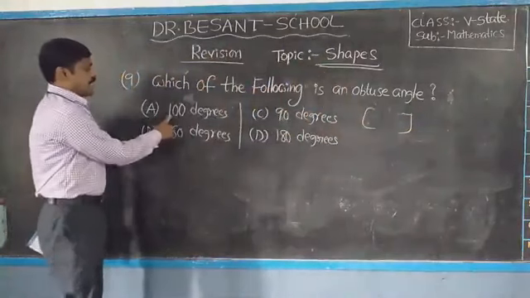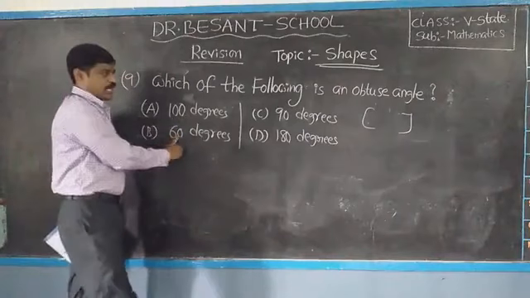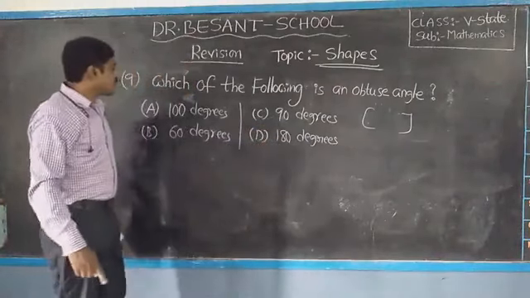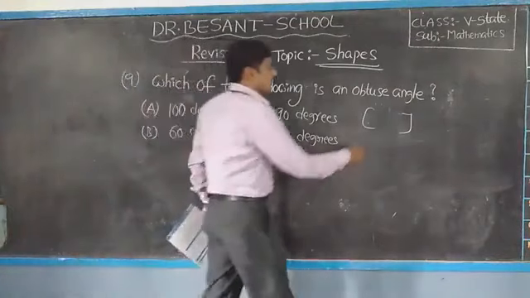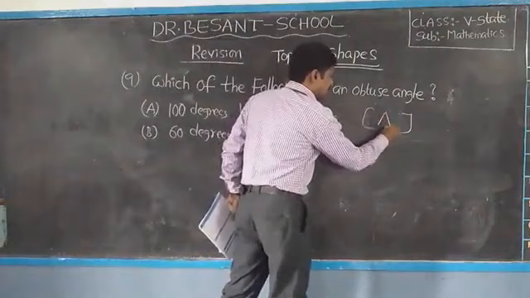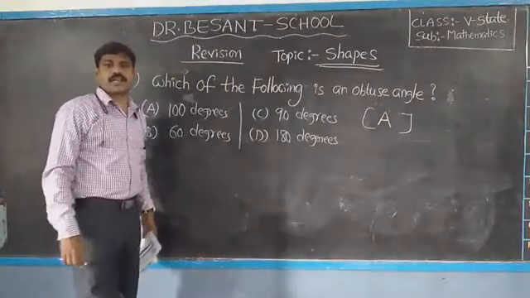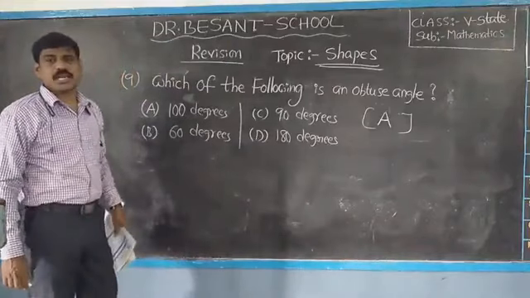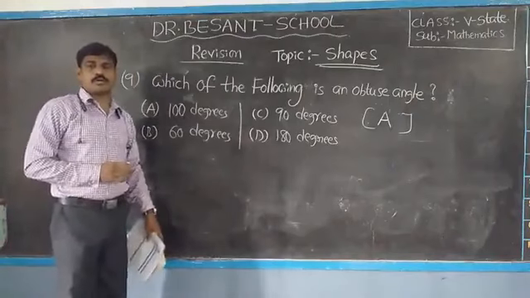So answer what? 100 degrees is the obtuse angle, 60 acute angle, 90 right angle, 180 degrees right angle. So what you have to write? 100 degrees is the correct answer. So the answer is A. Clear children? I hope you understood very well. So 9 questions I have explained to you. Clear children? This is also note down.